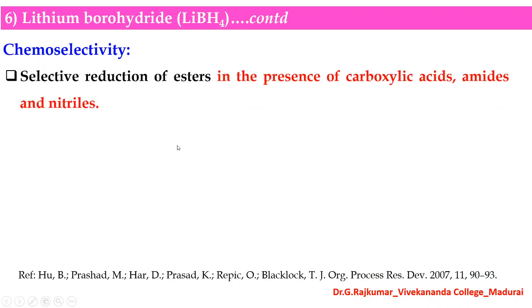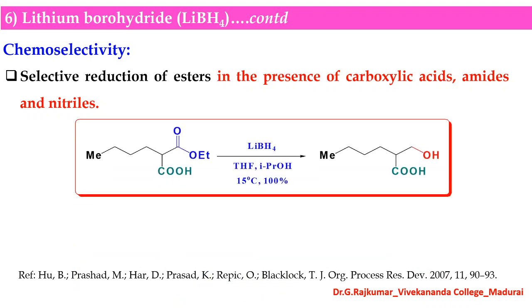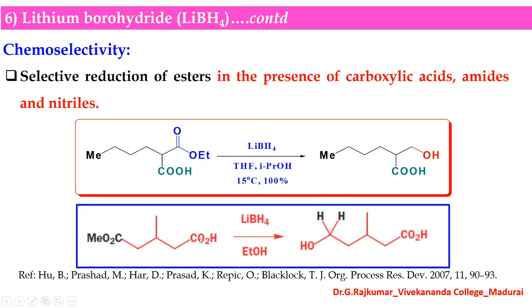The chemoselectivity: there is a selective reduction of esters in the presence of other functional groups like carboxylic acids, amides, and nitriles. You can see here a carboxylic acid is there, an ester group is there, so there is a selective reduction of the ester group into an alcohol, and this COOH, the carboxylic acid group, is not affected by the presence of lithium borohydride. In the other example also you can see a carboxylic acid is there, an ester group is there. So this ester group can be reduced into an alcohol.